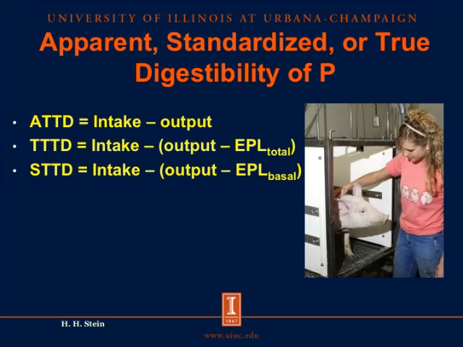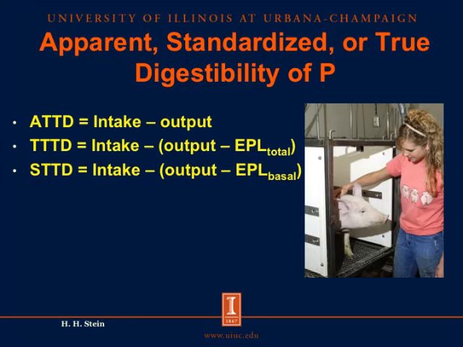If we are to calculate values for the true total tract digestibility of phosphorus, then we need to determine the intake again, which is easily done by weighing out the feed that we supply every day. We also need to have the output of phosphorus in the feces. That's also relatively easily determined by collecting the feces and analyzing for phosphorus. However, we then need to subtract the total endogenous loss of phosphorus from the fecal output of phosphorus, and by doing that, we can calculate the true total tract digestibility of phosphorus.